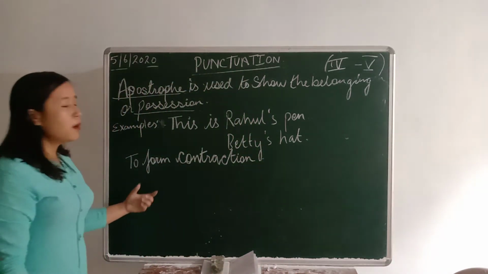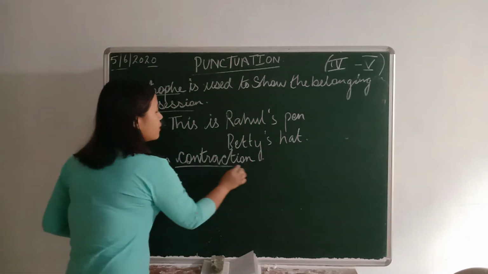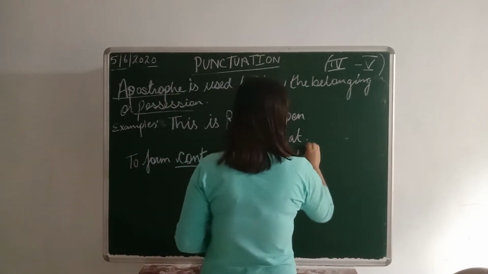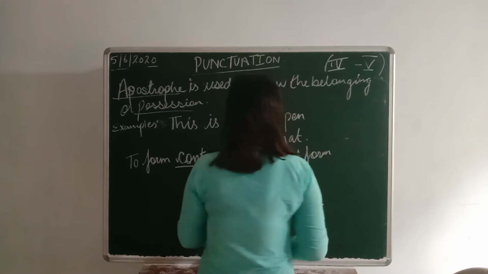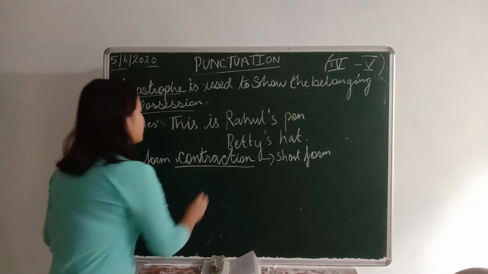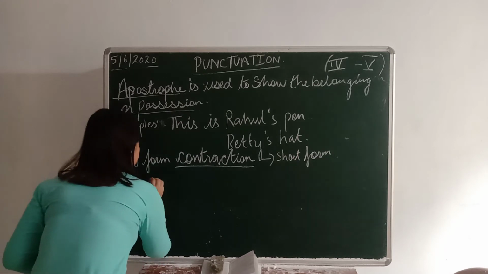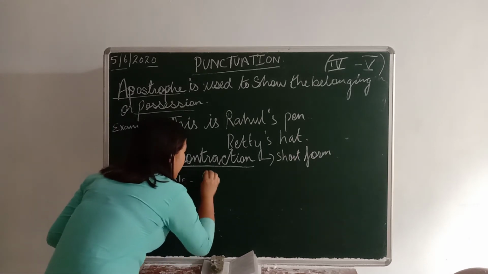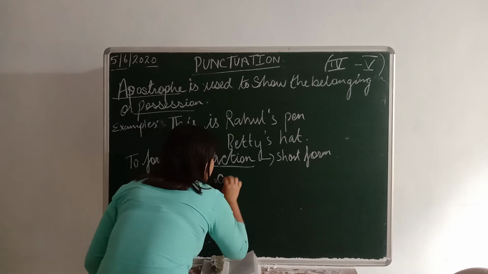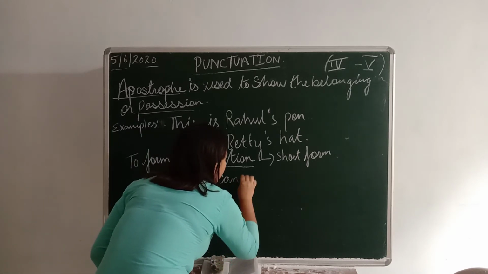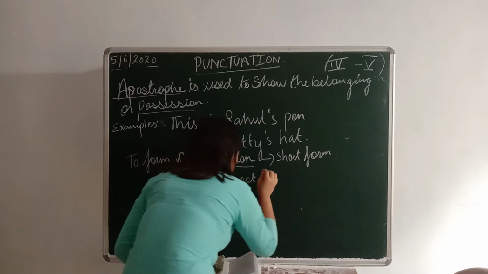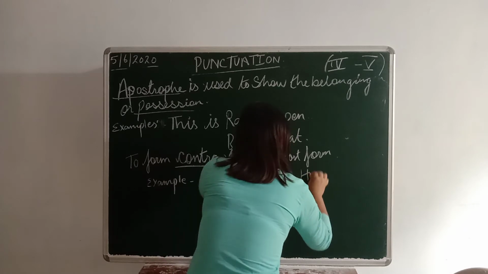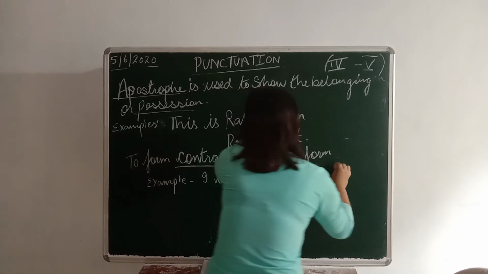The apostrophe is also used to form contractions. Contraction means short form. In the short form we use the apostrophe. For example, I cannot speak Hindi fluently.